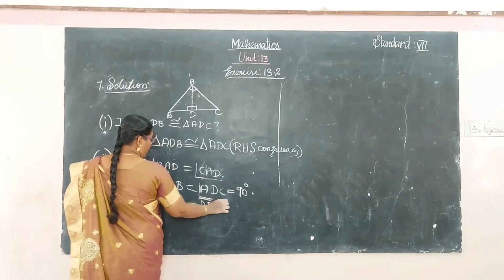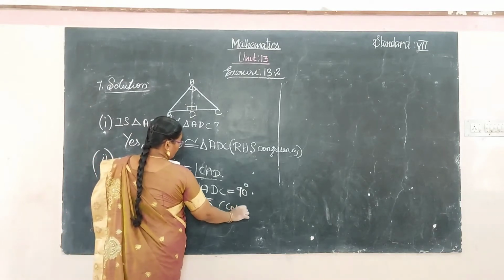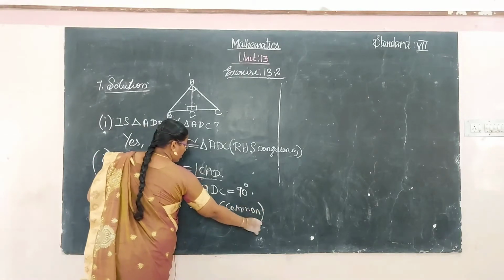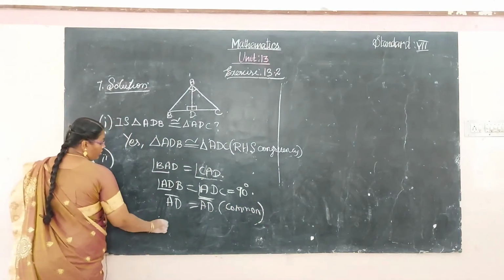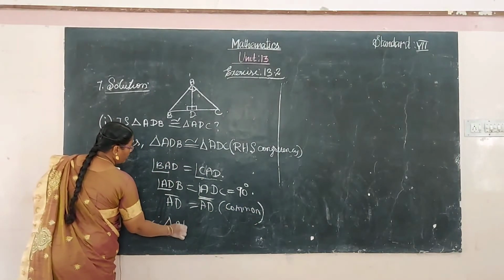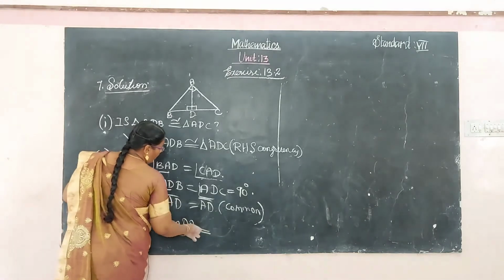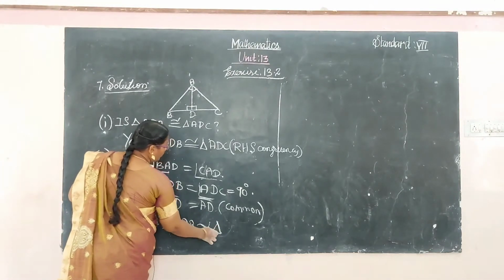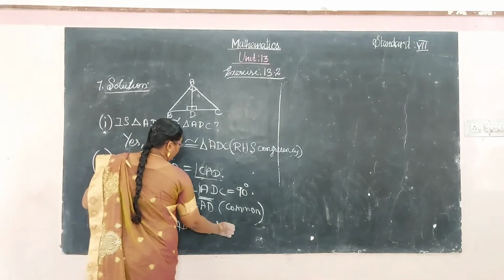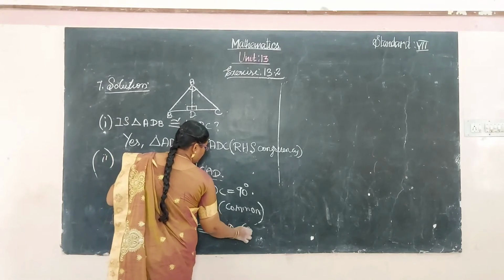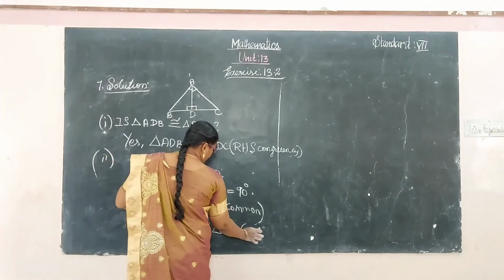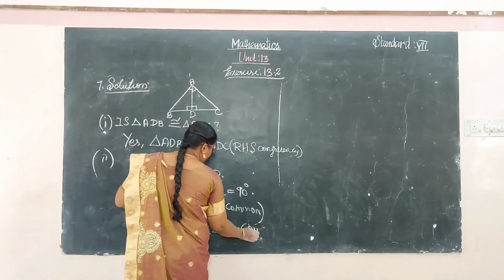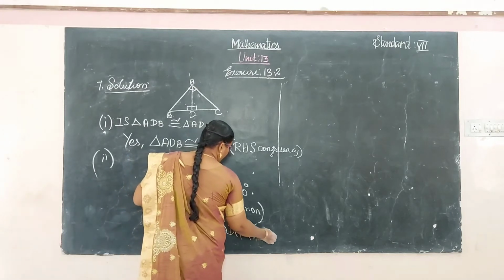Okay, so AD is common. Therefore, the triangle ADB is congruent to the triangle ADC since RHS congruence.